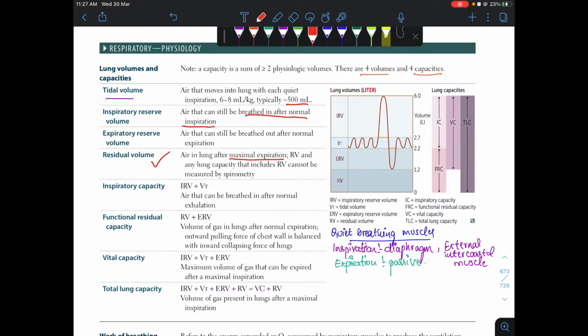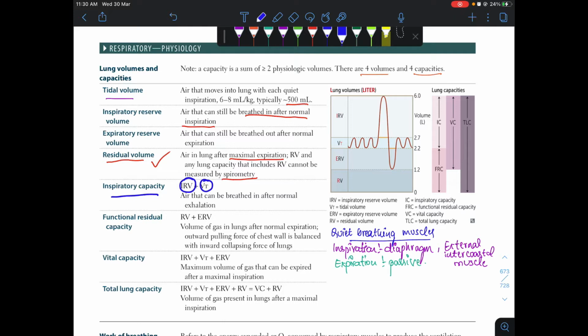And this residual volume cannot be measured by spirometry, and also the lung capacities which include the residual volume cannot be measured by spirometry. Next we have inspiratory capacity. This is the amount of air we can breathe in after the exhalation, that is it includes tidal volume and the inspiratory reserve volume, the total volume of air we can breathe in. Next we have functional residual capacity.